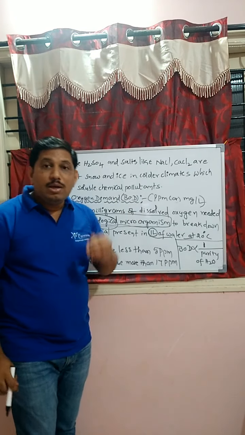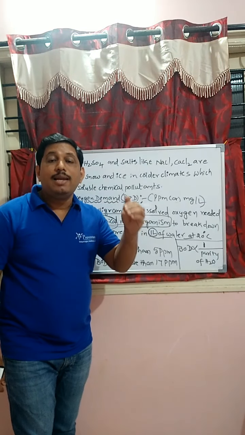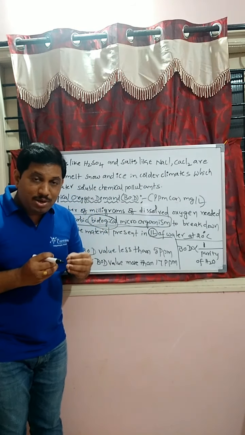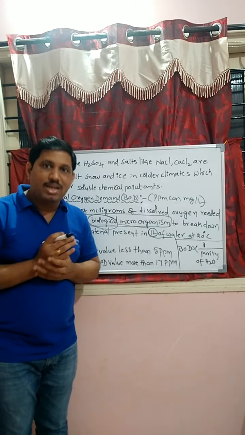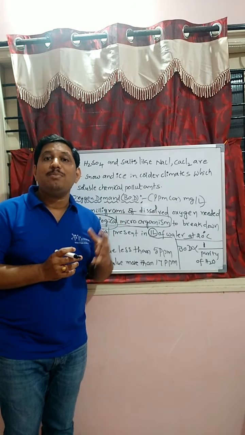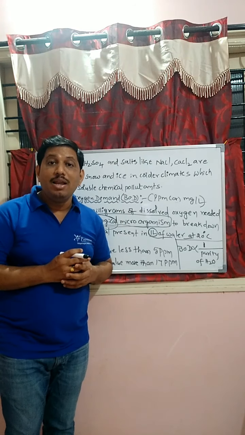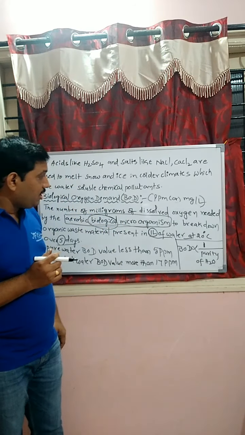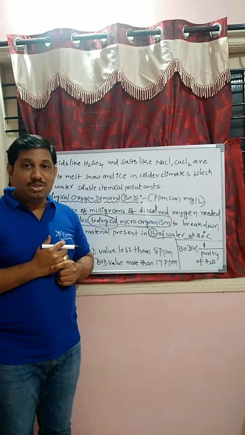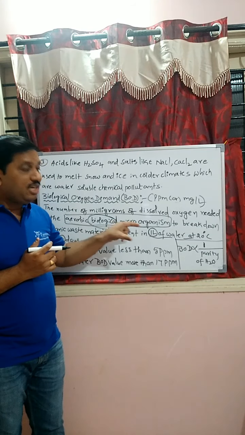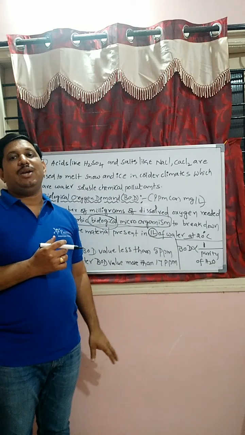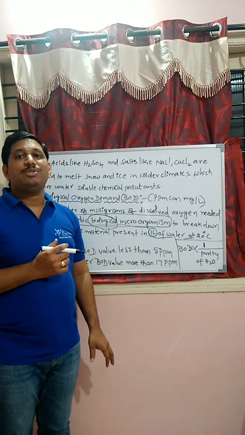The number of milligrams of dissolved oxygen needed by them is known as biological oxygen demand, or BOD.